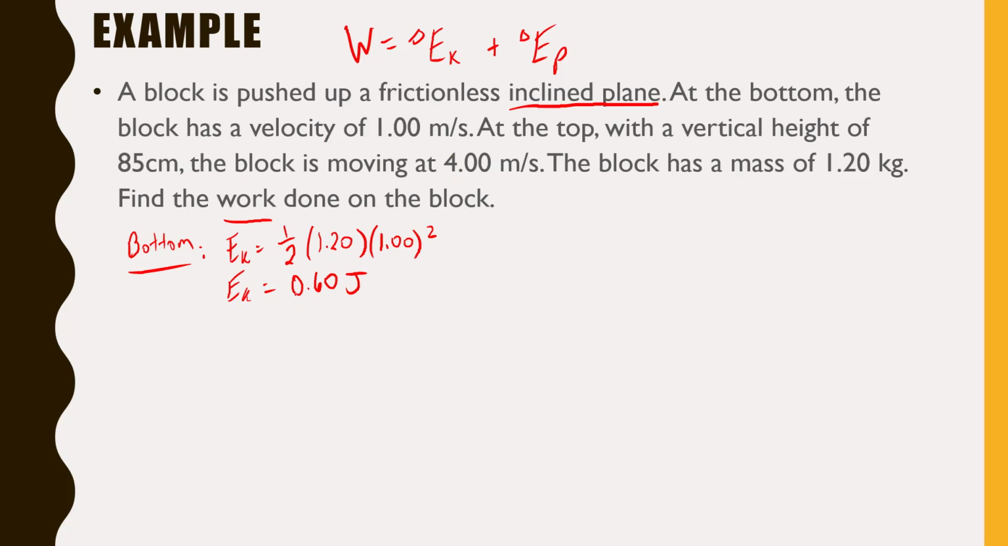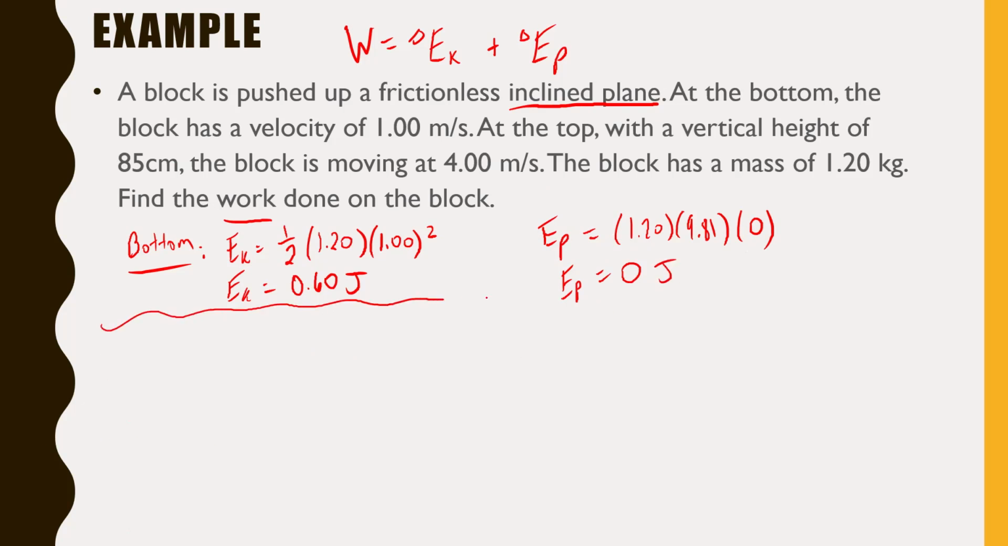Now, at the bottom of the hill as well, just in case you're not clear on this one, we also have to consider our potential energy, but it's kind of silly at the bottom of the hill because our potential energy, which is mgh, would be 1.20 times 9.81 times 0, which, let's be real here, is just EP equal to 0 joules at the bottom of the hill, okay? At the top of the hill, things are going to get a lot more interesting.